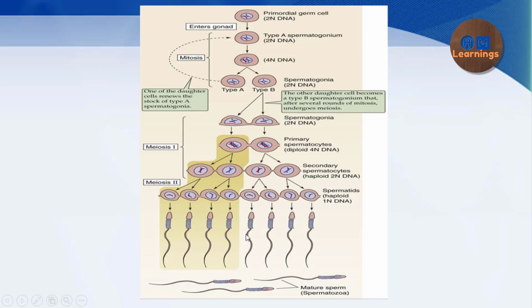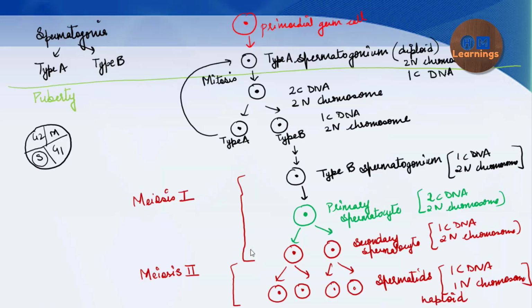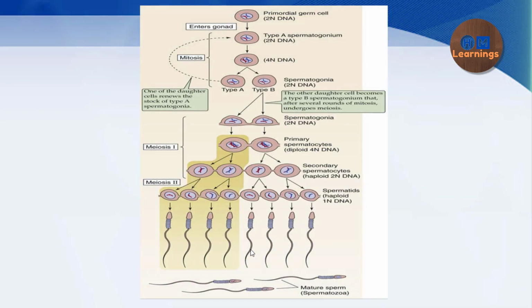Now these spermatids will undergo the process of spermiogenesis, that is the conversion of spermatids into spermatozoa, the cells which have a head, body, and tail. So here I can mark the two processes which comprise spermatogenesis.